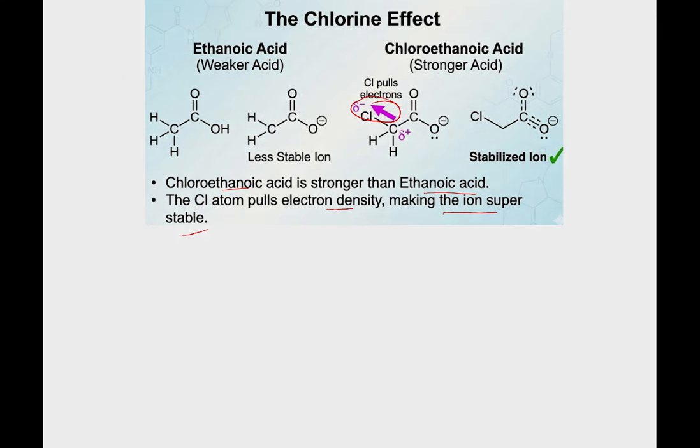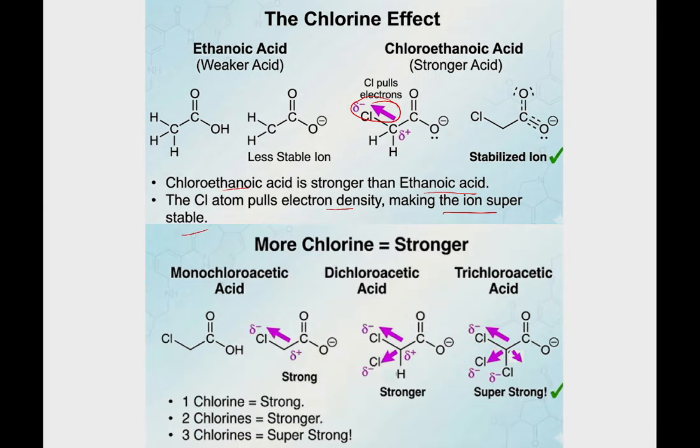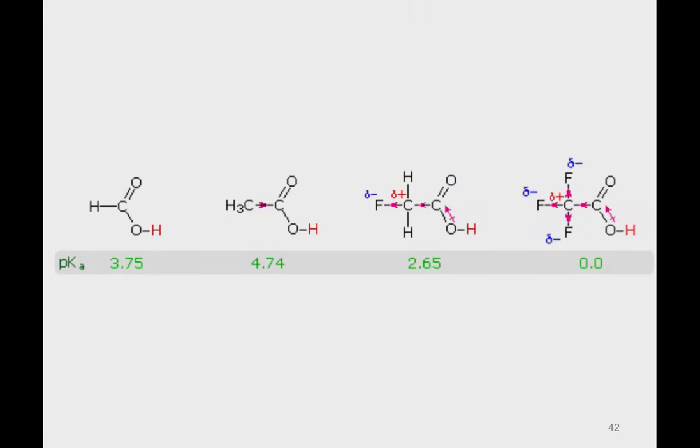And if we look at this one, if we have more chlorines, one chlorine is strong, two chlorines is stronger, three chlorines will be super strong. So with more chlorines, it is much easier for the H+ to go out, because all these are very stable already. Without anything pulling, the effect is in this direction, but if we have the chlorines or the halogen groups, this is the pulling effect.